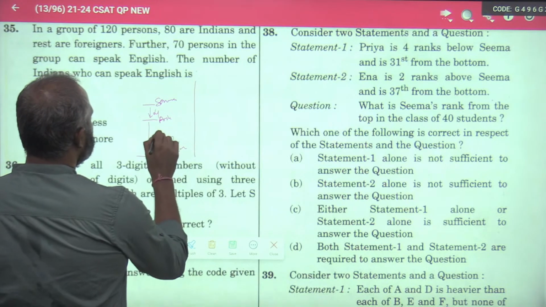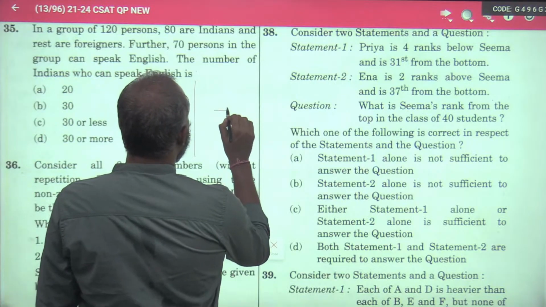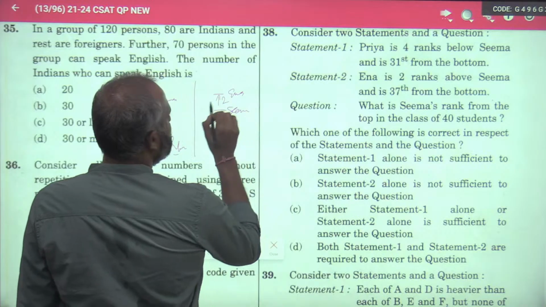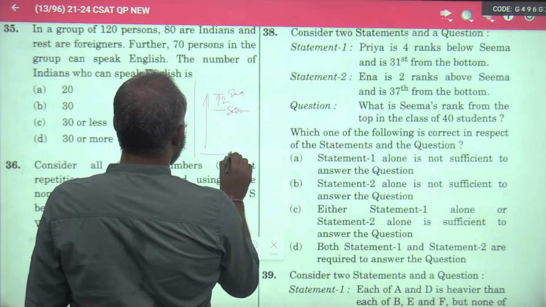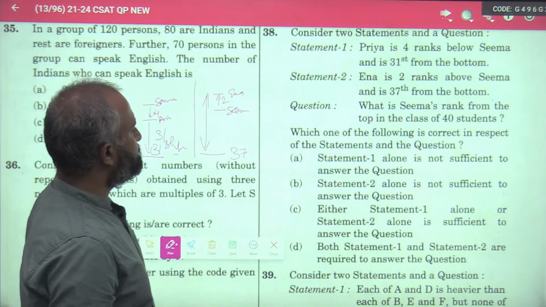Statement 2: Ina is 2 ranks above Seema and is 37th from the bottom.